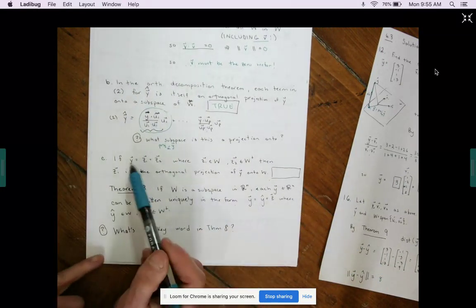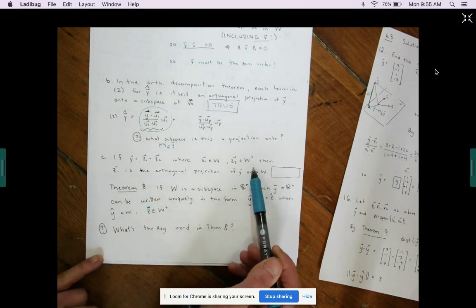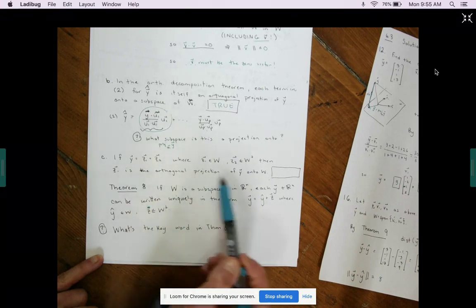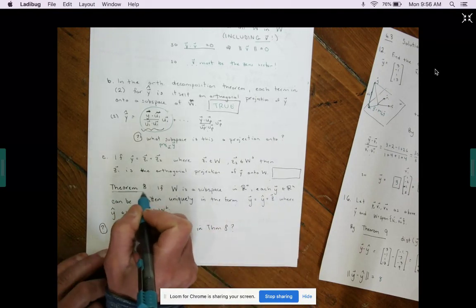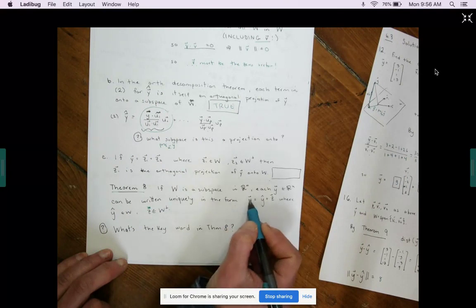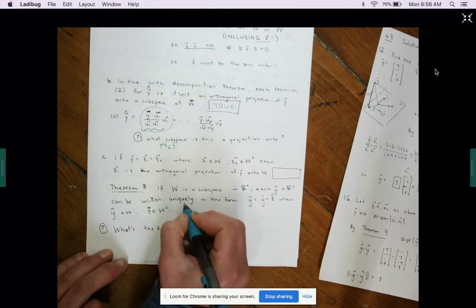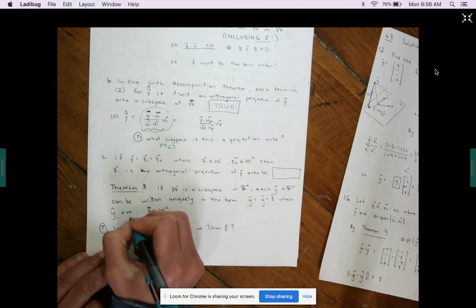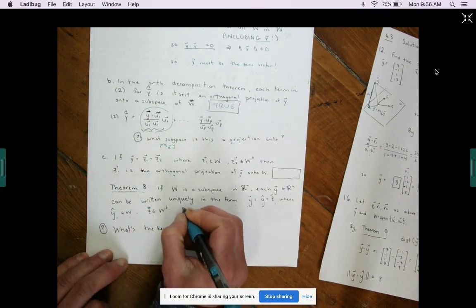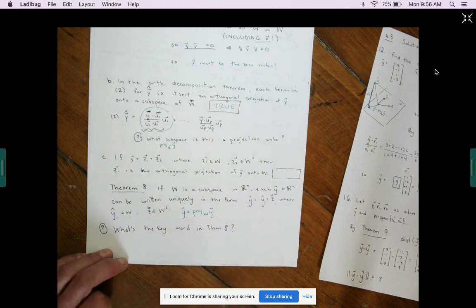Statement C: if Y equals Z1 plus Z2, where Z1 is in W and Z2 is in W perp, then Z1 is the orthogonal projection of Y onto W. So I want to draw your attention to Theorem 8, which says that if W is a subspace in Rn, then each vector Y in Rn can be written uniquely in the form Y equals Y hat plus Z, where Y hat is in W and Z is in W perp, and in fact Y hat equals the orthogonal projection of Y onto W. So it says all of this in Theorem 8.